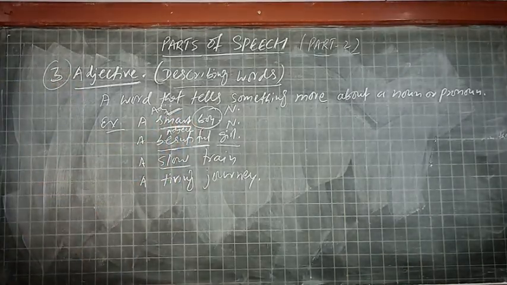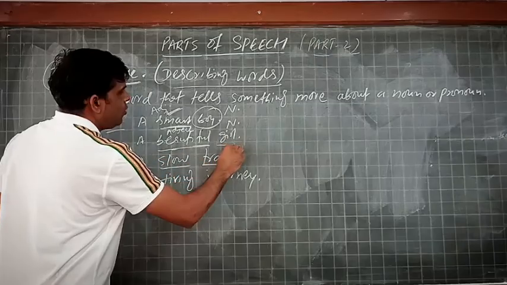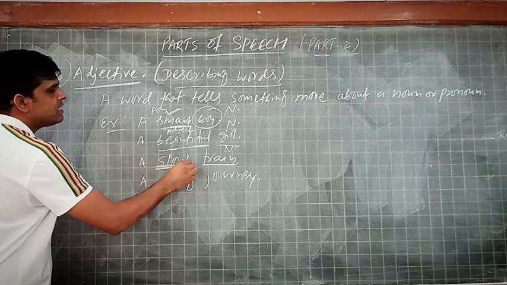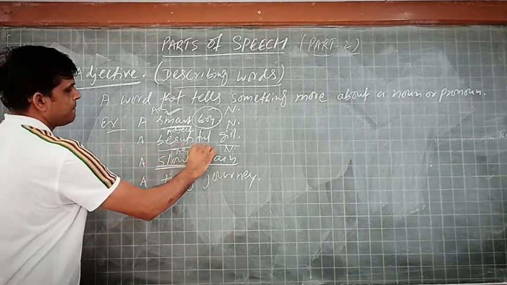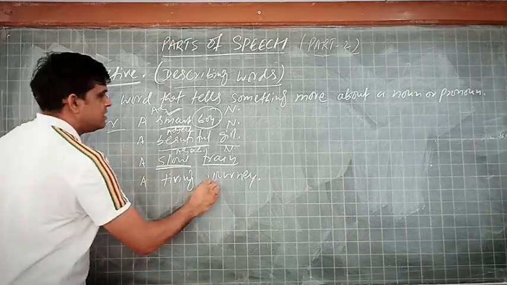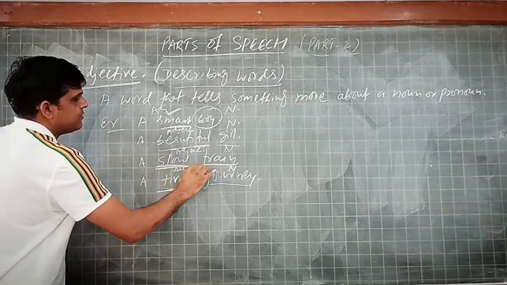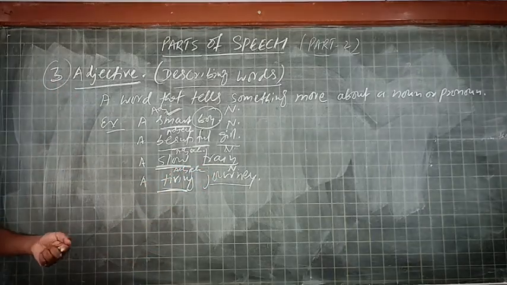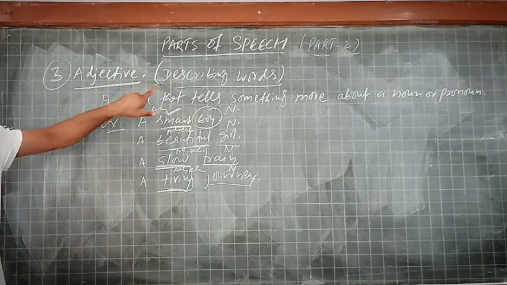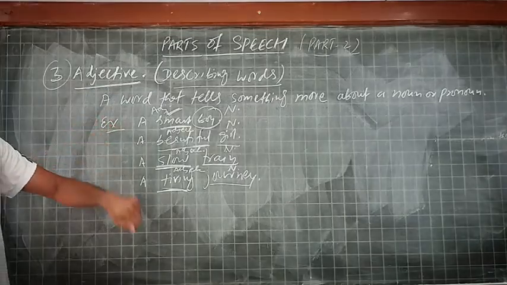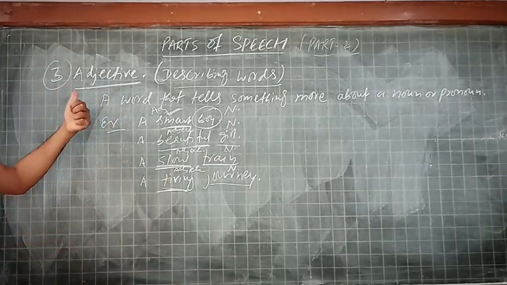Beautiful. Coming to a slow train. Train is the noun here, and it tells something more about train. Train कैसी है? Slow. A tiring journey. Journey is the noun here, and tiring refers to again adjective. Journey कैसी है? Tiring है, tiresome है, like that. So adjective is a describing word, and a word that tells something more about a noun or pronoun is called adjective.